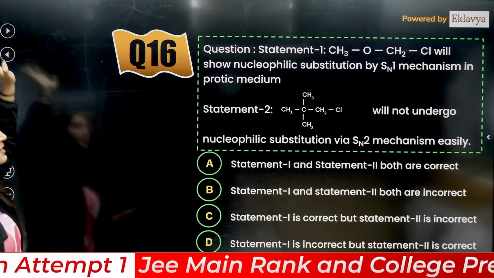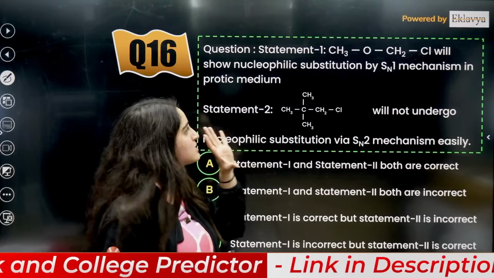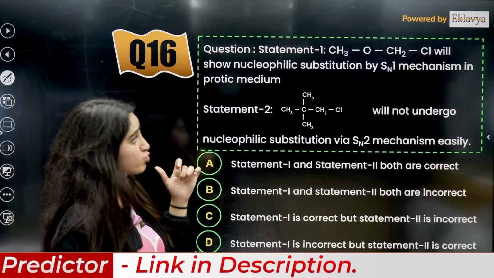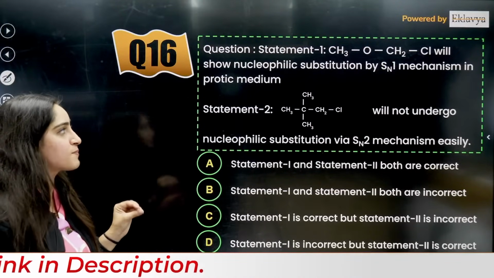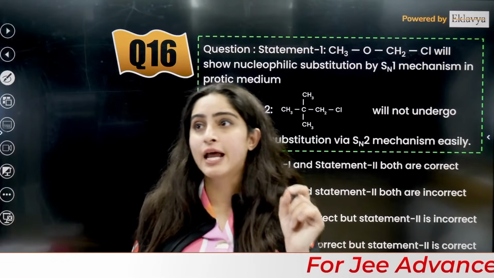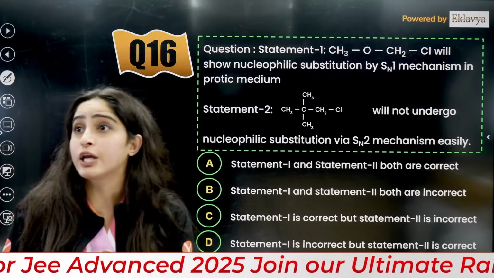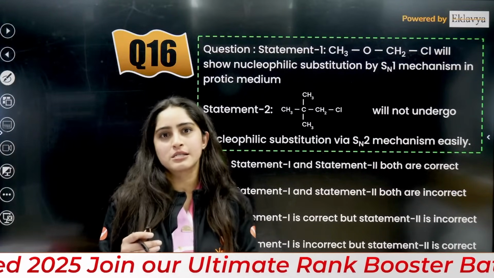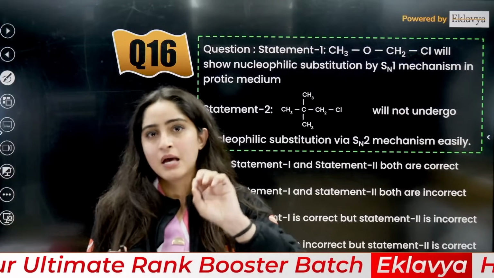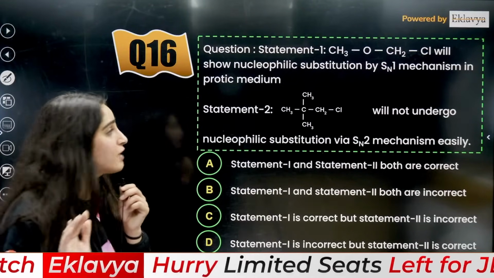Okay. Next, statements are given to you. Statement 1: CH3OCH2Cl will show nucleophilic substitution reaction by SN1. Now in an SN1 reaction, tell me whether it is carbocation formation or transition state. SN1 means 2-step, which means there is carbocation formation.